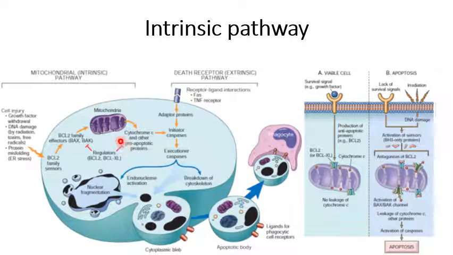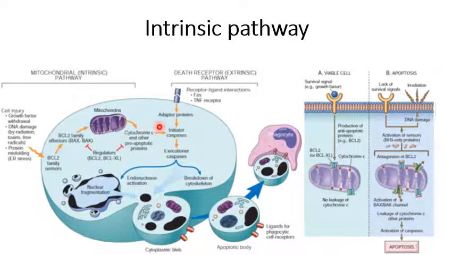Cytochrome C is an important component present inside the mitochondria. This cytochrome C binds with apoptosis activating factor APAF1 and activates initiator caspases. Now these initiator caspases again activate executioner caspases and bring about apoptosis, as I have discussed earlier. Now this release of cytochrome C is crucial in intrinsic pathway or mitochondrial pathway.